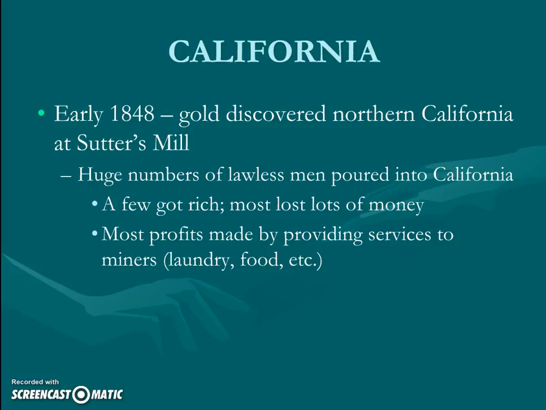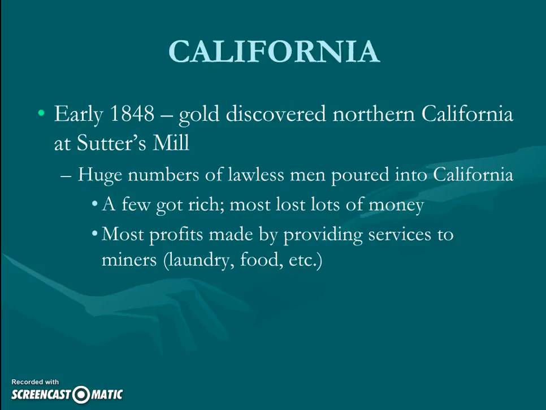So these aren't exactly reputable people that are coming in. So you're going to have a huge number of lawless men, thinking about the Lawless West and the Clint Eastwood movies, the spaghetti westerns, that's what I'm thinking of. That sort of idea here with the lawless men coming in to California.